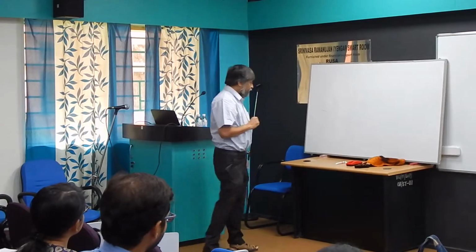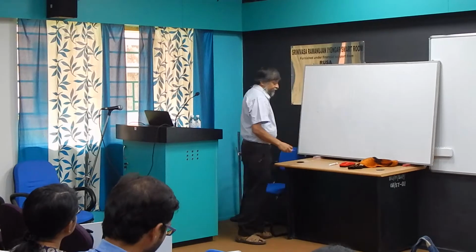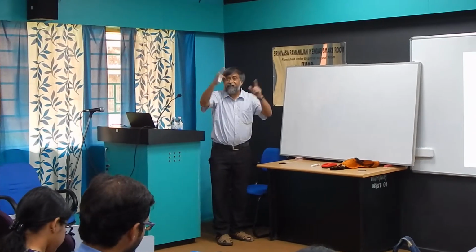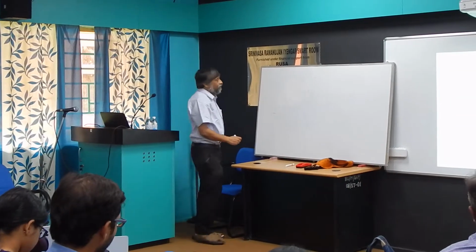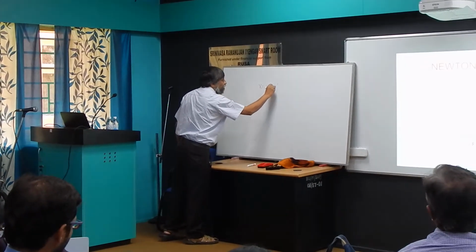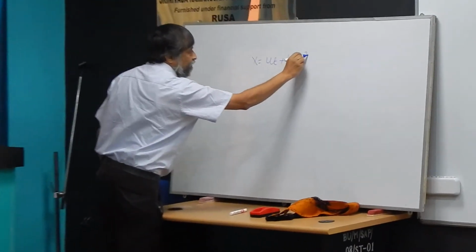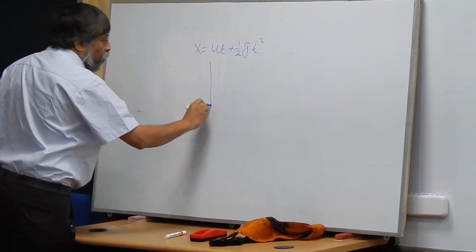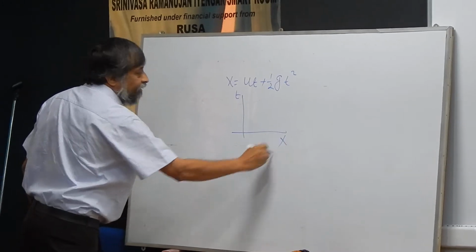Because remember, visually in our three-dimensional space it is a straight line. But consider the equation, it satisfies x equal to ut plus half at squared. If I ask you to plot in the xt plane, will it be a straight line?